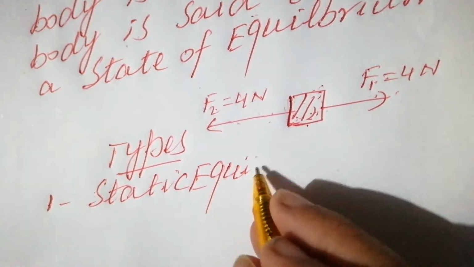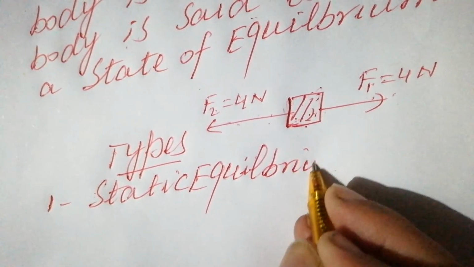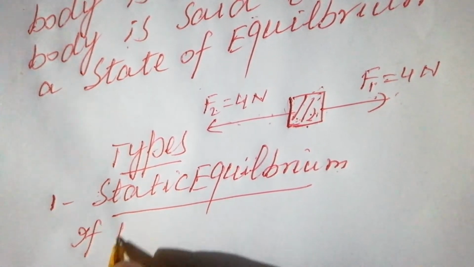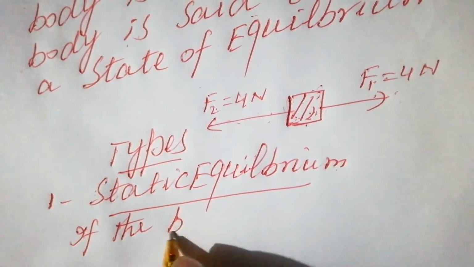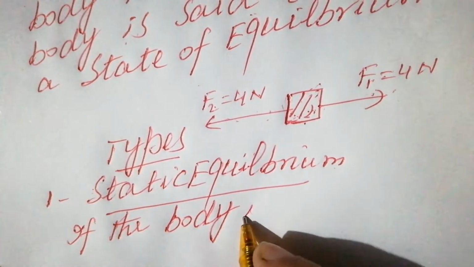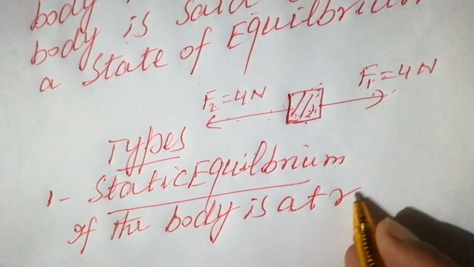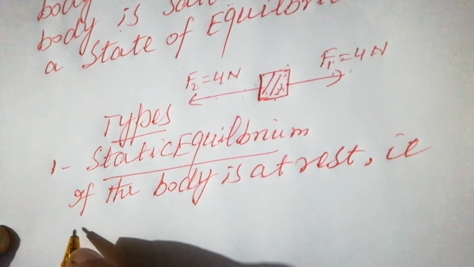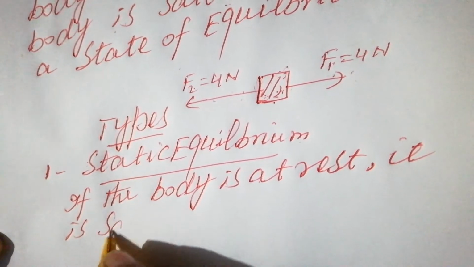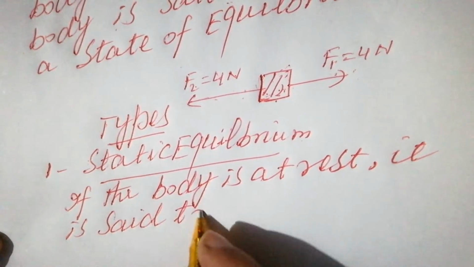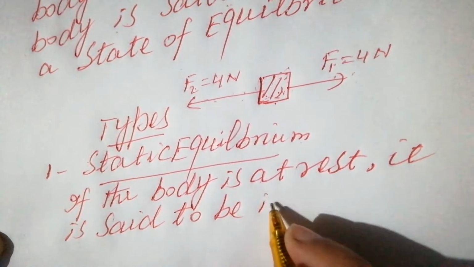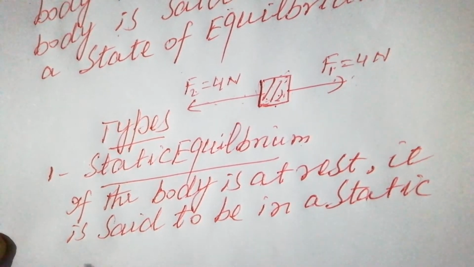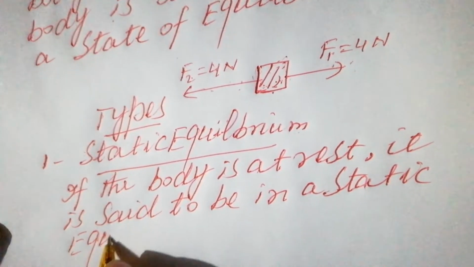If the body is at rest, it is said to be in static equilibrium.